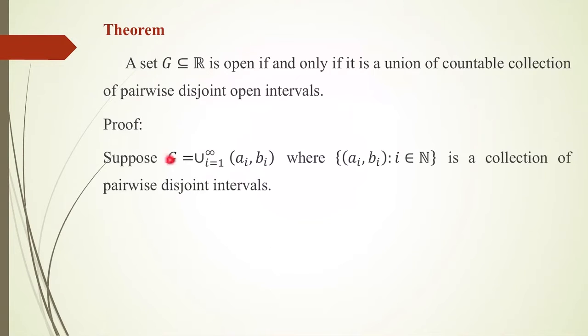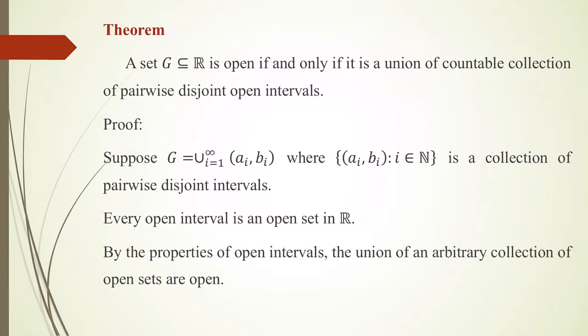First I am assuming that G is equal to the union, i equal to 1 to infinity, of open intervals (ai, bi). So this is a union of a collection of open intervals, and I'm assuming that these are all open intervals and they are pairwise disjoint. Every open interval is an open set in R. We have proved this. Open interval (a, b) is open in R. Then each of these open intervals (ai, bi) are open sets.